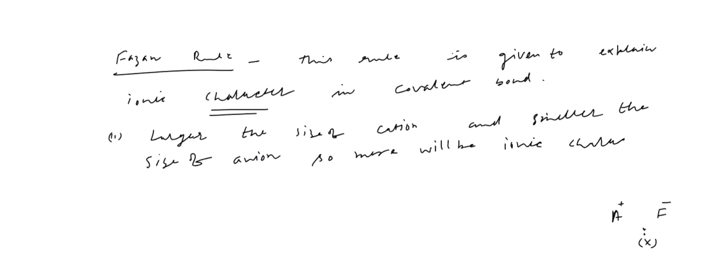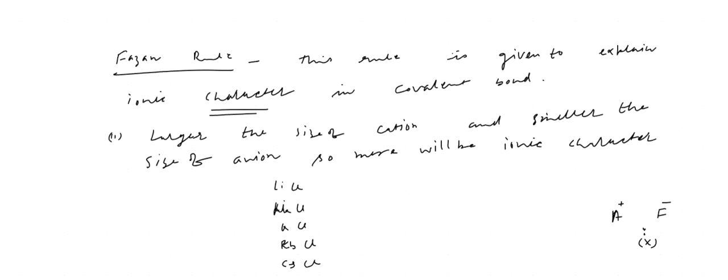Like LiCl, NaCl, KCl, RbCl, and CsCl. So which one is most ionic? Cs will donate the most electron, yes or no? Yes, sir. So the ionic character will be highest here.